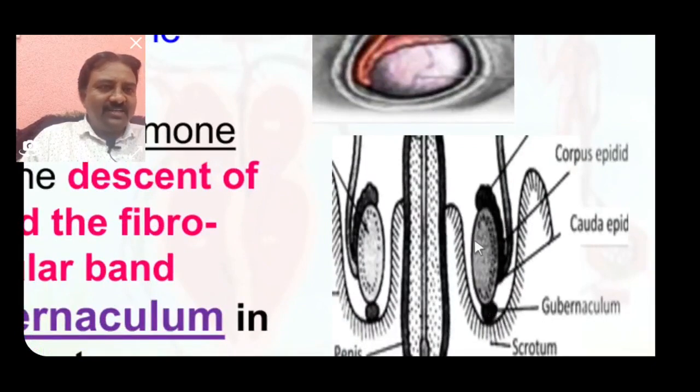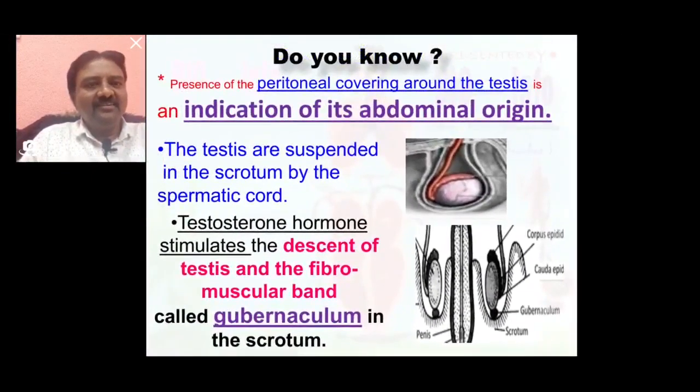So the testis and gubernaculum descend into the scrotum by stimulation of testosterone hormone. So this is an essential important point to note here.